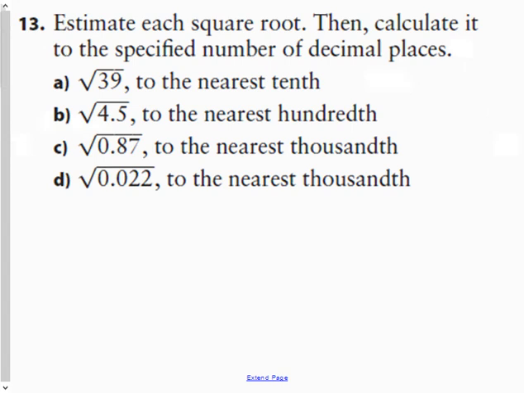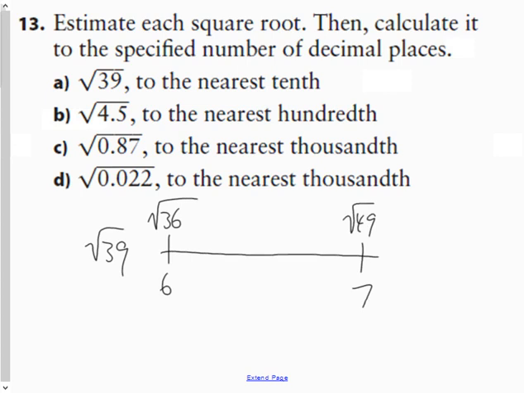Question 13 says estimate each square root, then calculate it to the specified number of decimal places. The first one says the square root of 39 calculated to the nearest tenth. If I think about the benchmarks that it's between, the square root of 36 is a perfect square, 6. The square root of 49 is a perfect square, 7. So 39 would be 6 decimal something. I'm going to guess it's around here. So my estimation to the nearest tenth will be roughly 6.3, maybe? Approximately 6.3.